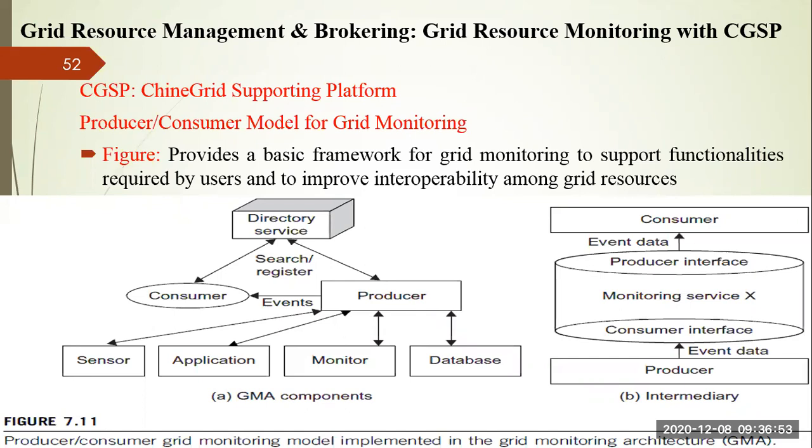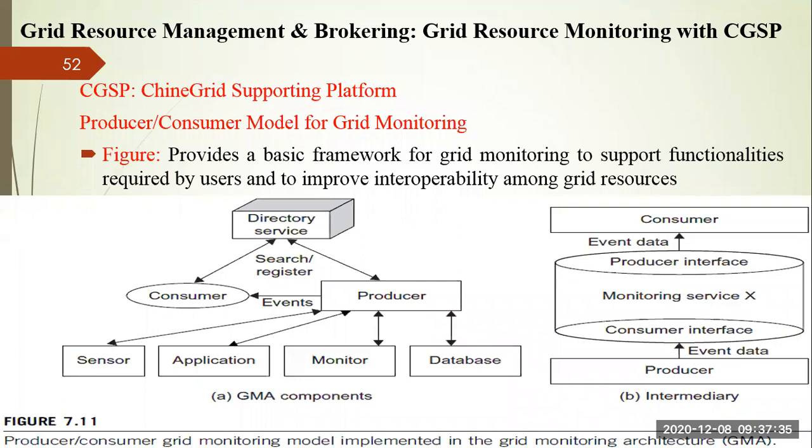You can also see the second figure. The consumer is there in the upper level, and this is the intermediary figure, right? The producer is there in the bottom, lower level. In between there is an intermediary who is monitoring the services or mapping the services. Based upon that, the consumer is assigned the resources available in the producer, right? This grid monitoring includes short lifetime, frequent changes, randomness, and so many things, right?